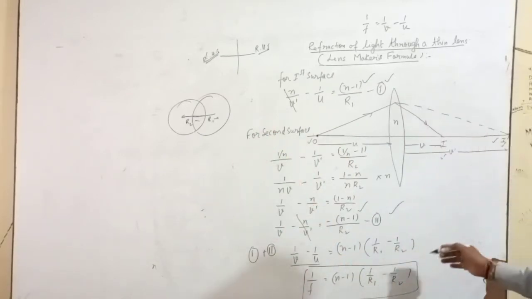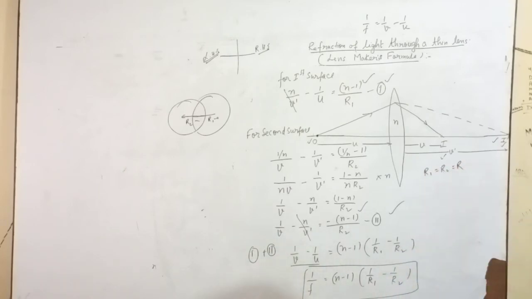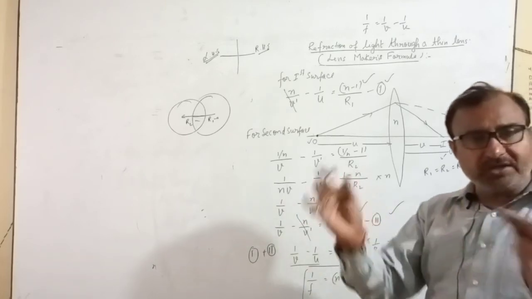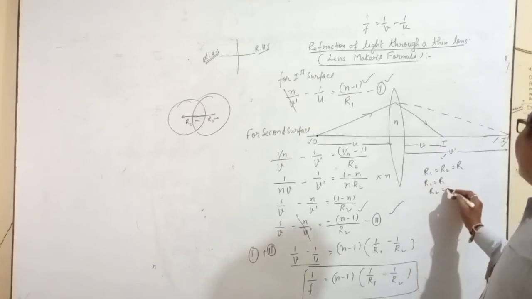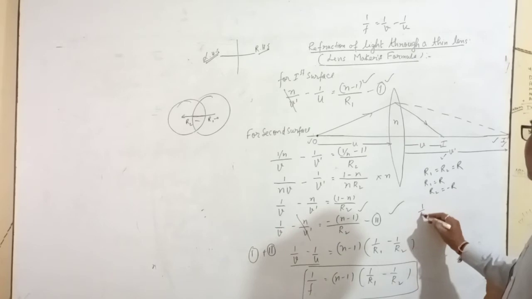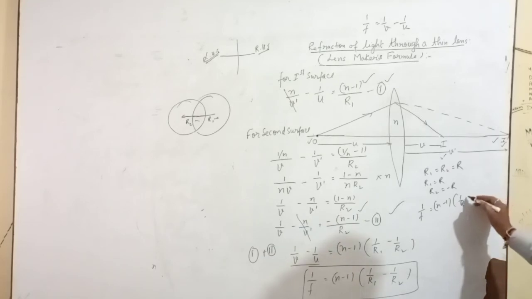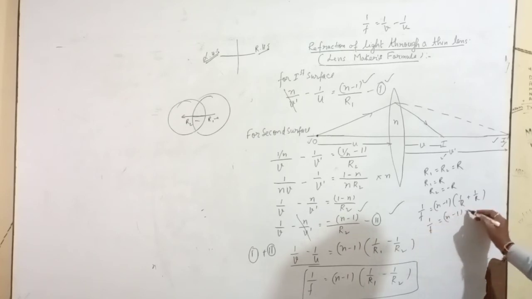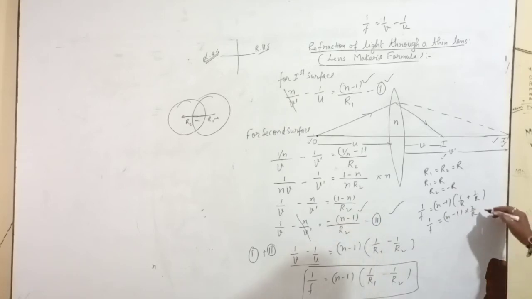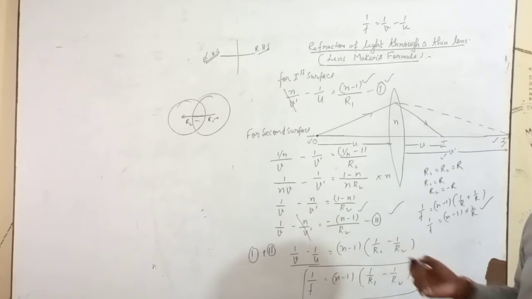If the lens is biconvex, both radii of curvature are the same, so R1 equals R and R2 equals minus R. If you write in the formula n minus 1 into 1 by R plus 1 by R, you will get n minus 1 into 2 by R. This is positive. That's why the focal length of a convex lens is positive.